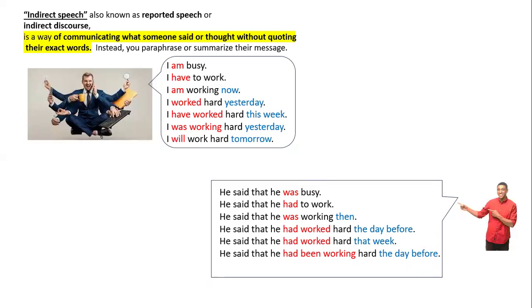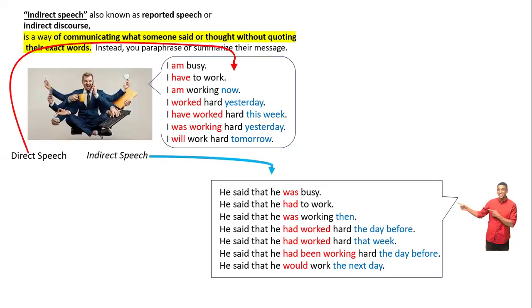And if the person is using the simple future, "I will work hard tomorrow," the indirect speech is, he said that he would work hard, he would work the next day. So what you have to understand here is that the indirect speech is divided into direct speech, which are the words that the person expresses, and the indirect speech, which are the words that the other person reports.